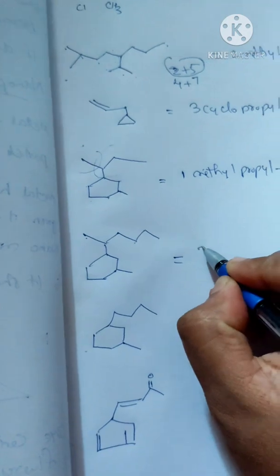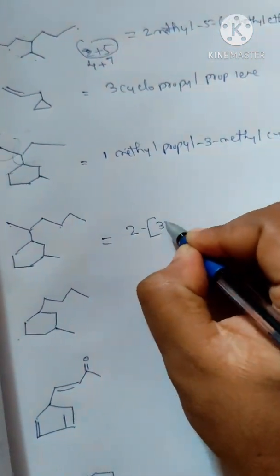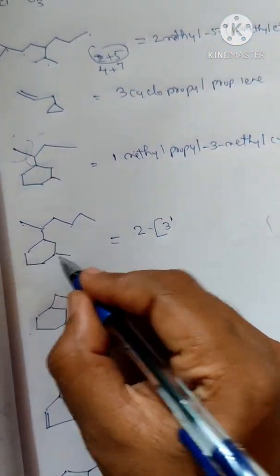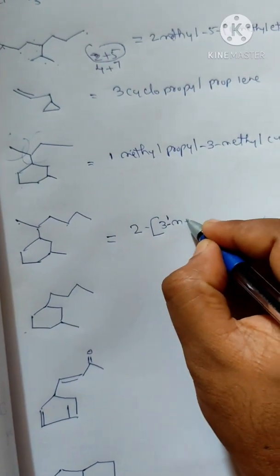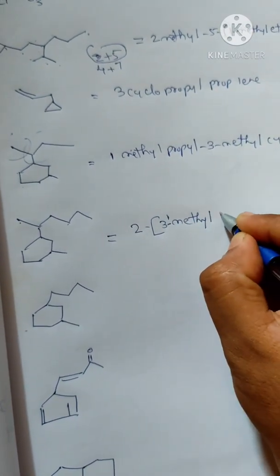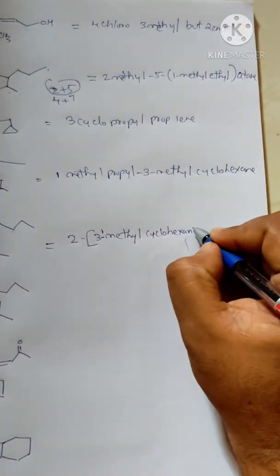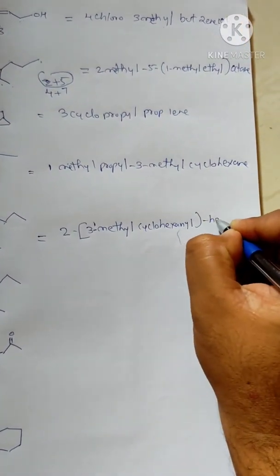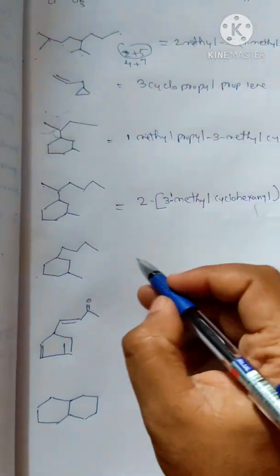So what do we have to give? Second position, what do we have? We have 3 dash, which means the third position. 1, 2, 3, 3 dash. In 3 dash we have 3-methyl cyclohexanyl hexane.